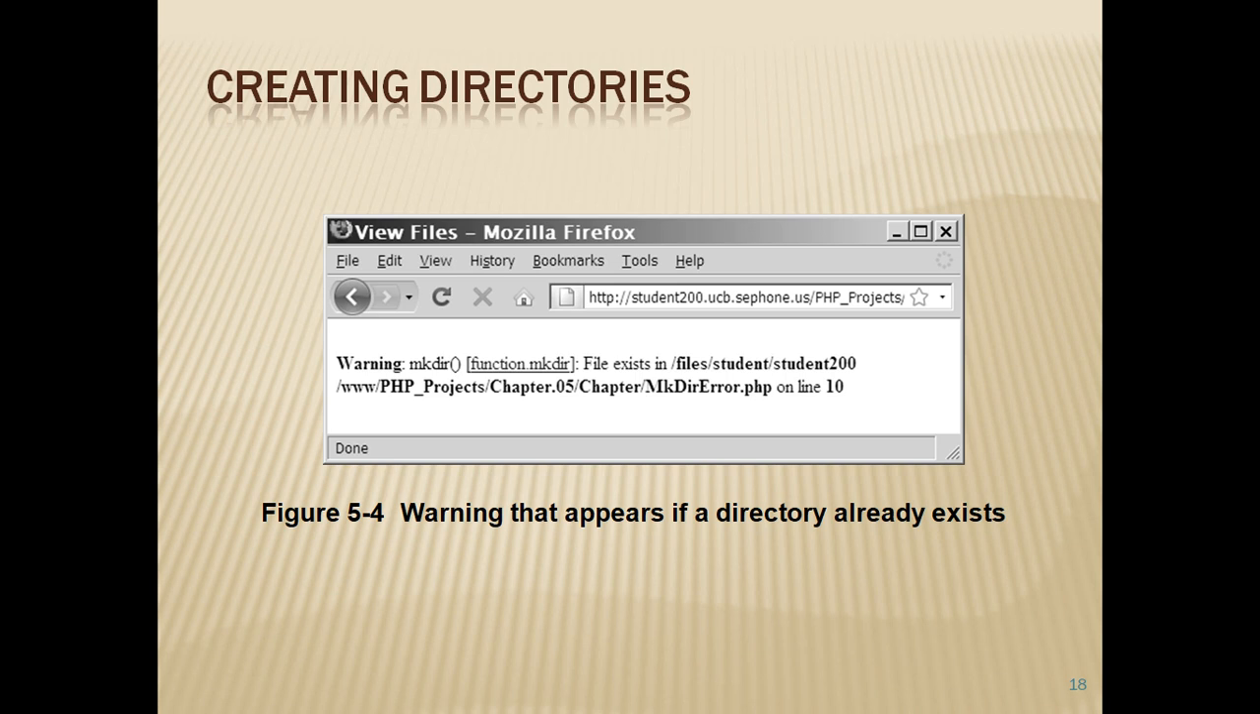So directories can also be listed by using the open directory and read directory as a two-step process. That is, first we need to open the directory, then read the content to be listed one by one using the PHP loop.